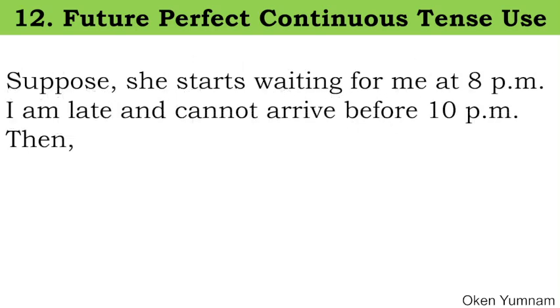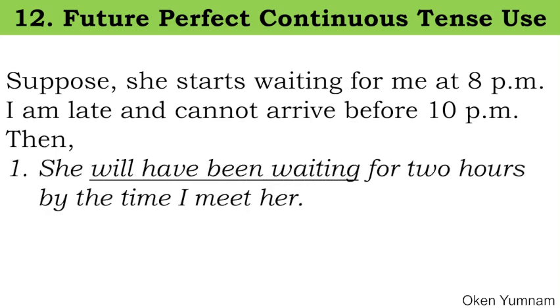See here. Let's suppose that she starts waiting for me at 8 p.m. and I'm late and I cannot arrive before 10 p.m. Means you arrive after 10. Then what happens? Look at the sentence. She will have been waiting for 2 hours by the time I meet her. So since you arrive after 10, by the time you arrive, she will have been waiting for 2 hours.